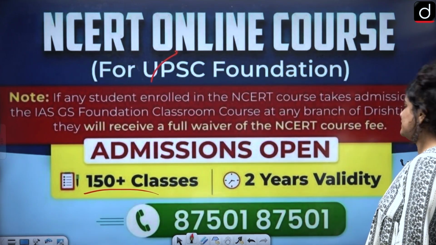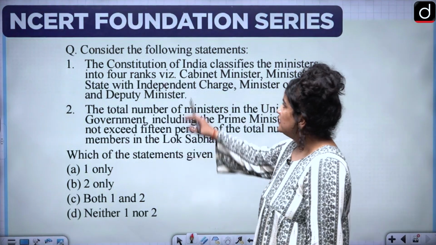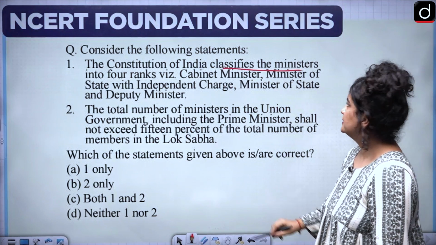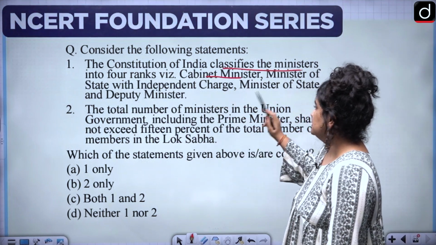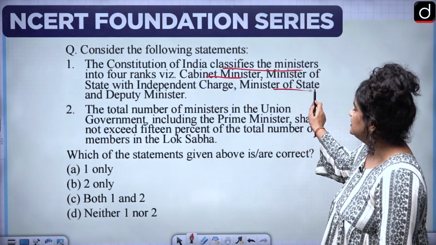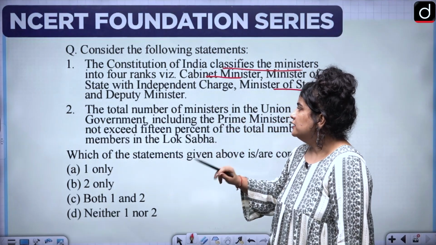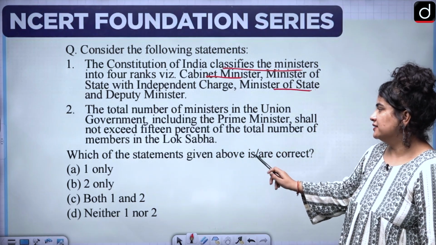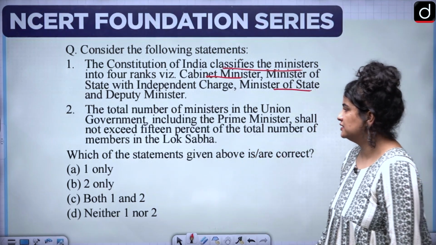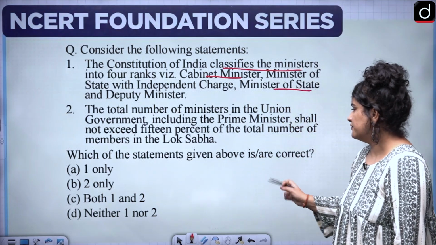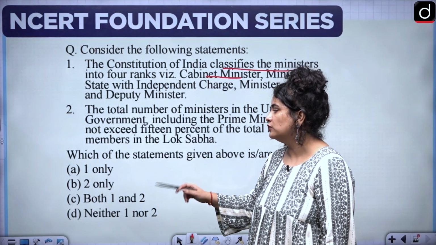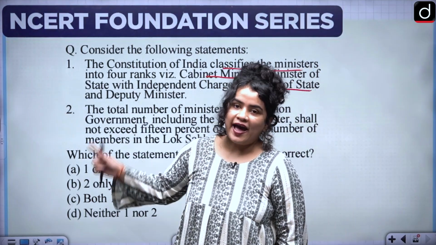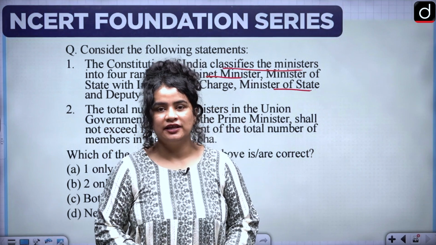It's time for today's practice question. Consider the following statements. 1. The Constitution of India classifies the minister into 4 ranks. Cabinet ministers, ministers of state with independent charge, minister of state and deputy minister. 2. The total number of ministers in the union government, including the prime minister, shall not exceed 15% of the total number of members in the Lok Sabha. Which of the statements given above are correct? A, 1 only, B, 2 only, C, both 1 and 2, and D, neither 1 nor 2. We have discussed this. It's going to be fairly easy for you to solve.